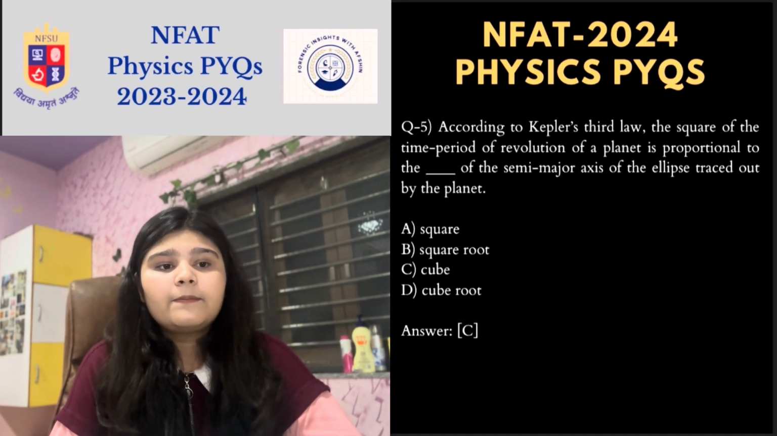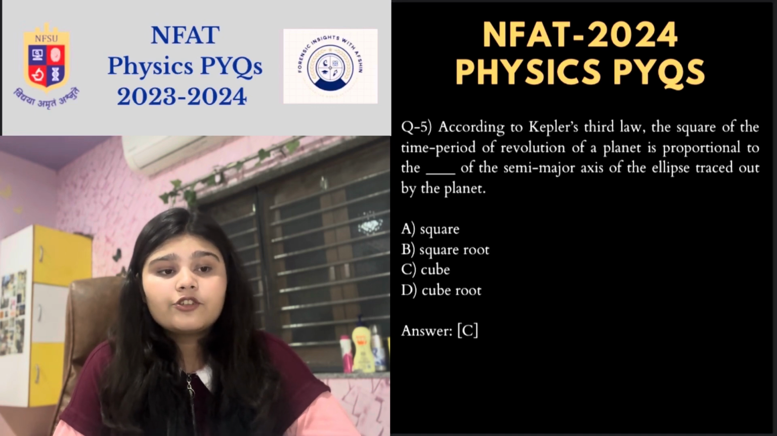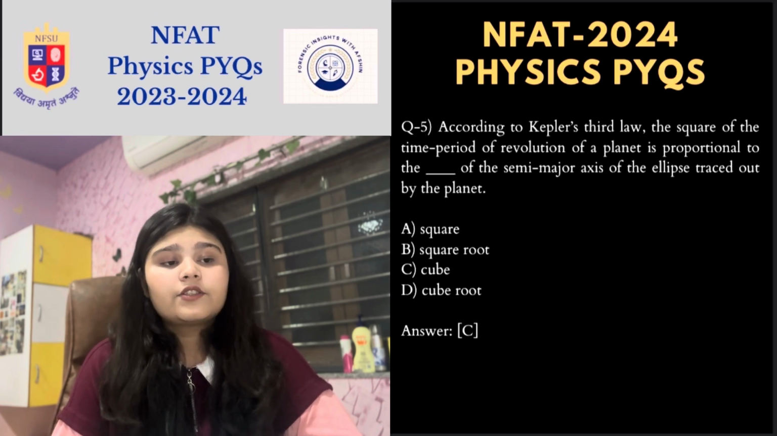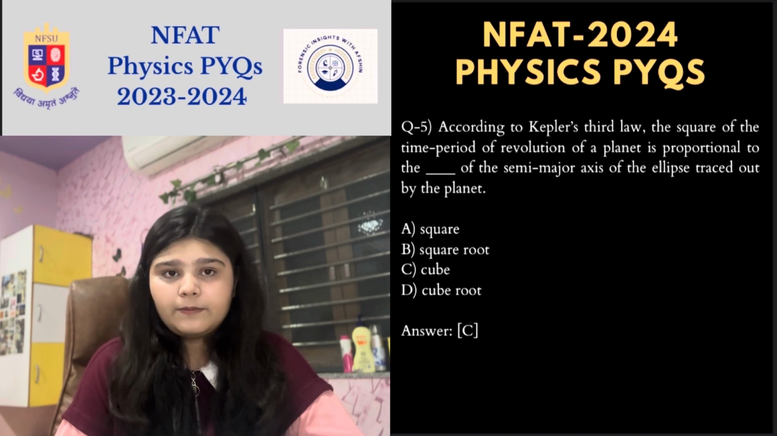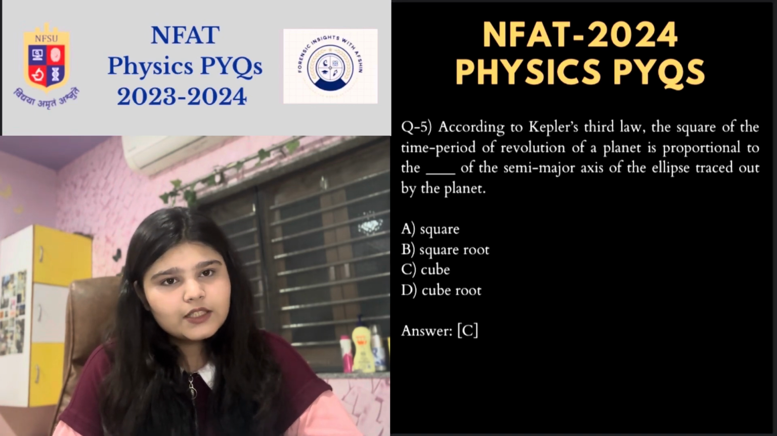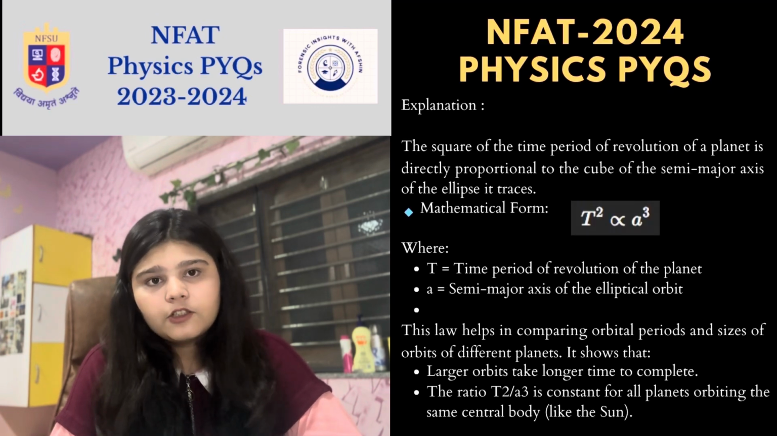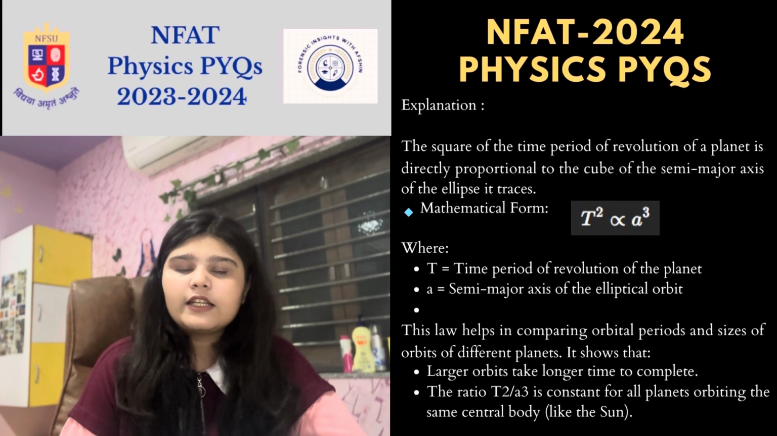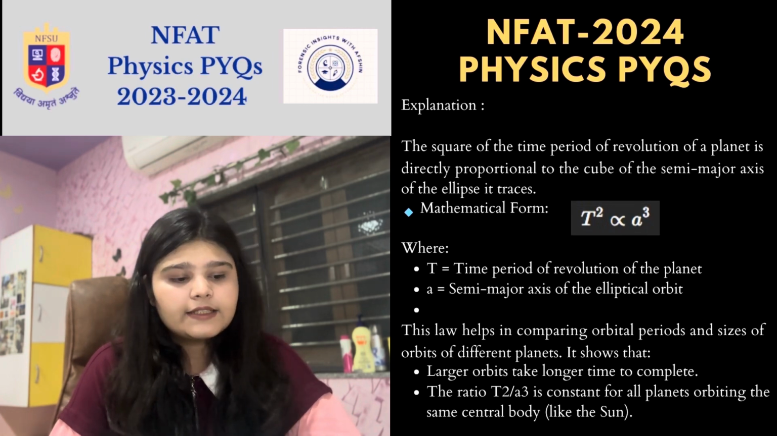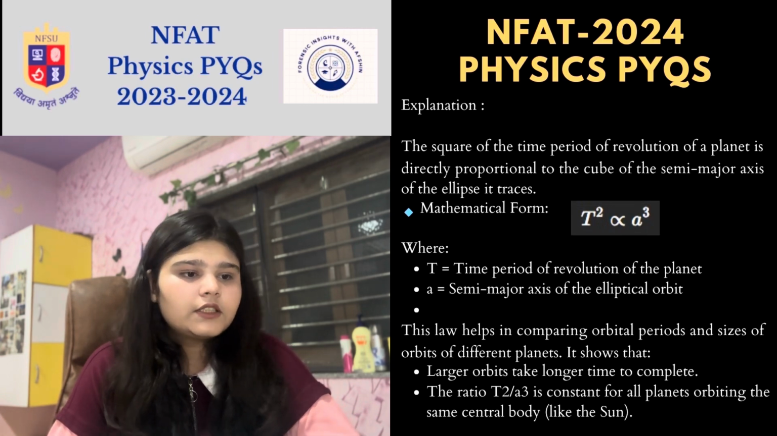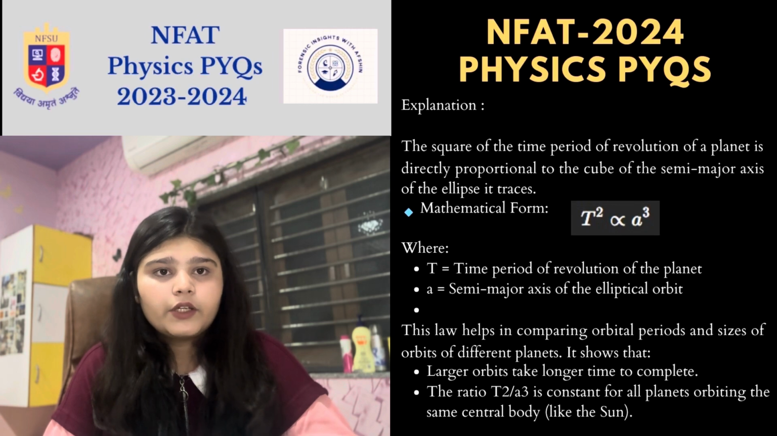So the square of time period of revolution of planet is proportional to dash of semi major axis of ellipse traced out by the planet. तो ये तो मालूम है, T square is proportional to a cube. तो आंसर है a cube. मतलब कैपलर का थर्ड लॉ ये है ना, तो अगर तुमको ये सारे लॉज पता होंगे so it will be easy. I have still given a bit of information about Kepler's third law, so if you want to read you can read it.